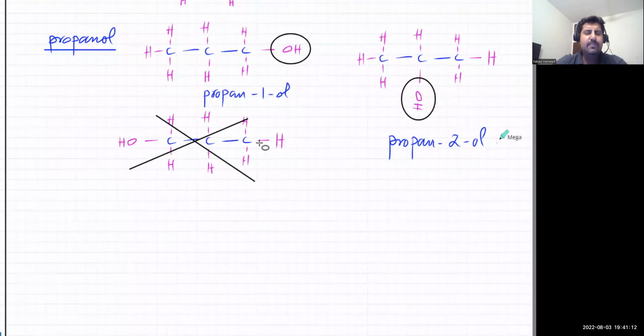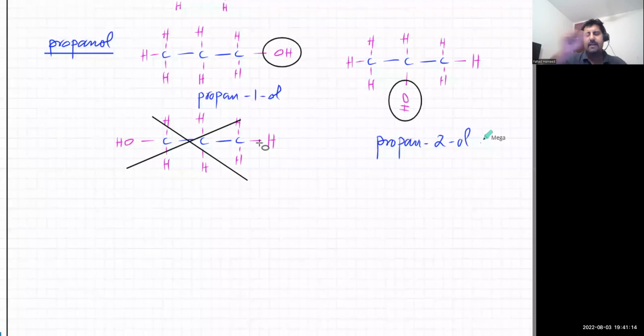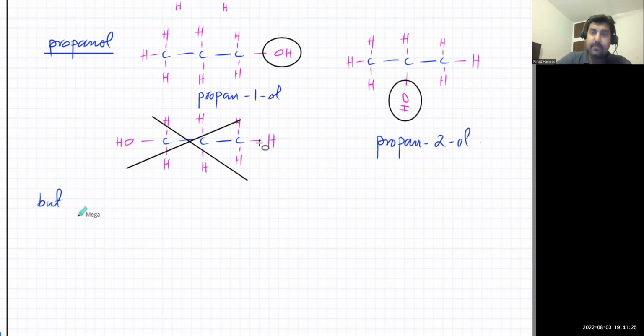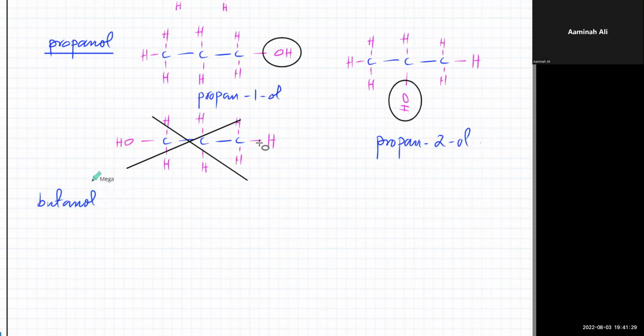And the same goes for butanol. If I go for butanol, you'll have multiple positions where you could put the OH group. They'll all be different molecules. So let's try. Okay, is this all clear? Yes, sir. The others also say it's clear.